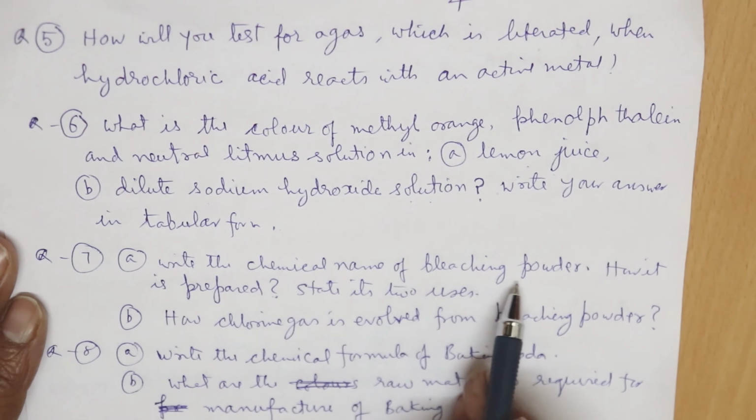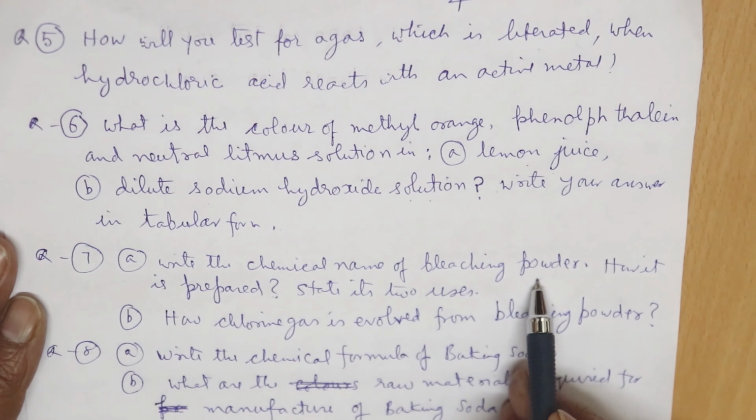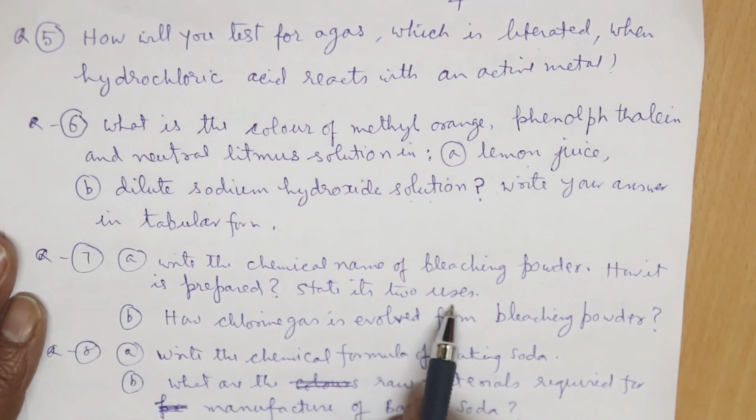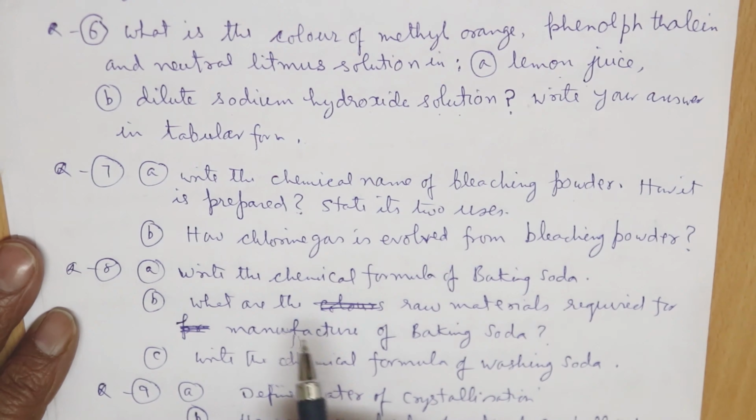Okay, now next question. Write the chemical name of bleaching powder. Bleaching powder, everybody knows that. You have to write the chemical name of bleaching powder and how it is prepared, then state its two important uses. Next question with this, how is chlorine gas evolved from bleaching powder? Okay, next question,